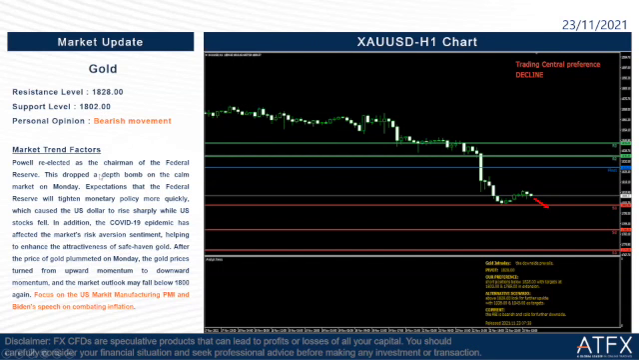Okay, and then we go to the last part of our daily briefing today, which is the market update for gold. The resistance level of today is 1828, and the support level of today is 1802. My personal opinion, I will take it as a bearish movement. Yesterday, I took it as a range, but as I talked yesterday, I take it as bearish for the long term. But today I changed it into bearish movement instead of range.